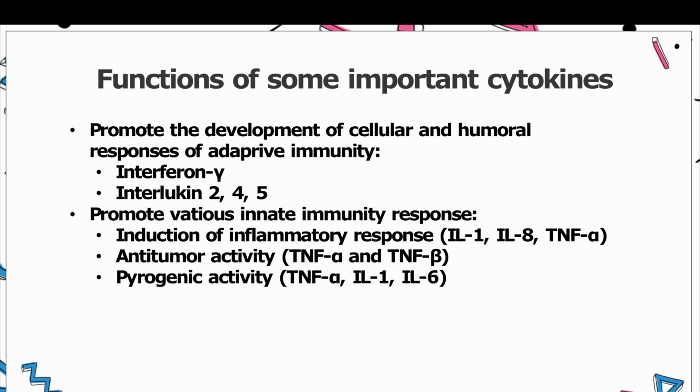Another group of cytokines promotes various responses of innate immunity. For example, induction of inflammatory response by interleukin 1, 8, tumor necrosis factor alpha, etc., and regulation of hematopoiesis by colony stimulating factors, interleukin 1, interleukin 3, interleukin 7, interleukin 9, 11, etc., antiviral activity by interferon alpha and beta, anti-tumor activity by tumor necrosis factor alpha and beta, and pyrogenic activity. We all know tumor necrosis factor alpha, interleukin 1 and interleukin 6 produce pyrogenic activity, meaning that they help in induction of fever.